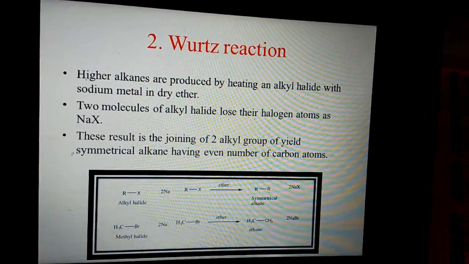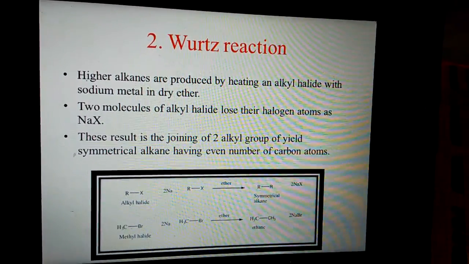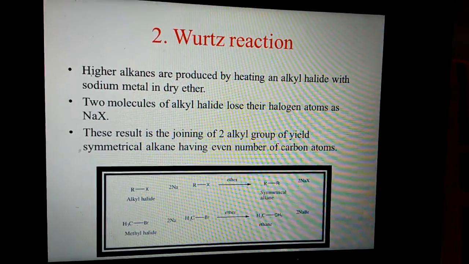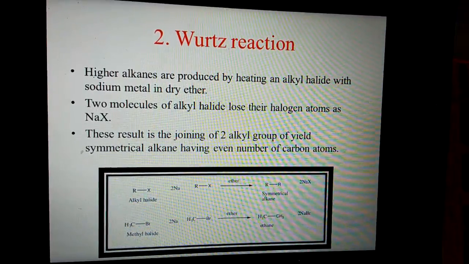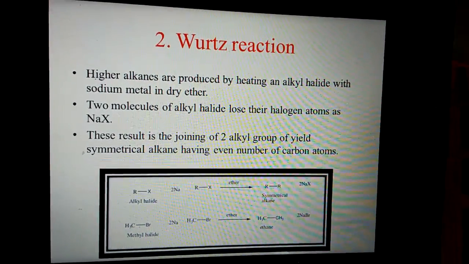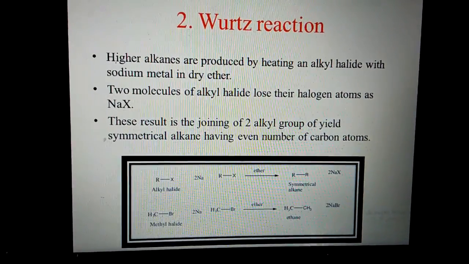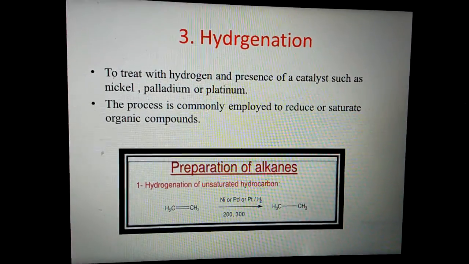Then the second reaction is the Wurtz reaction. Higher alkanes are produced by heating an alkyl halide with sodium metal in dry ether. Two molecules of alkyl halide lose their halogen atoms as sodium halide, so as to give alkane.